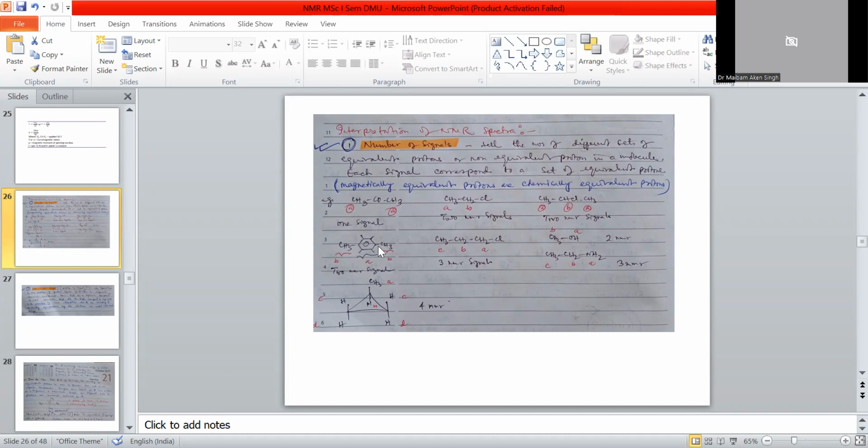These are just random examples we can take, any example, just after getting this idea.